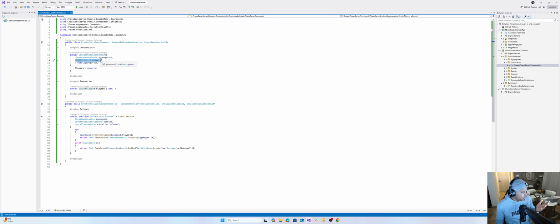Which is going to be 2. And we assign the players on the property players, but then we pass it to the aggregate, because remember, in our aggregate, we had a method there called create chess game that will take in players. So the players that we submit on this command will then be passed into the aggregate to perform the action.